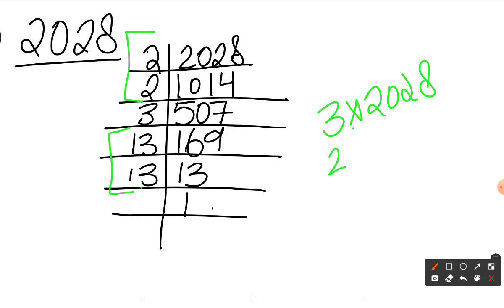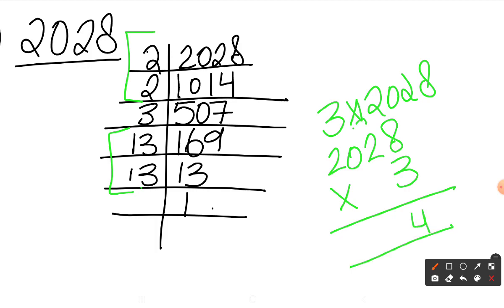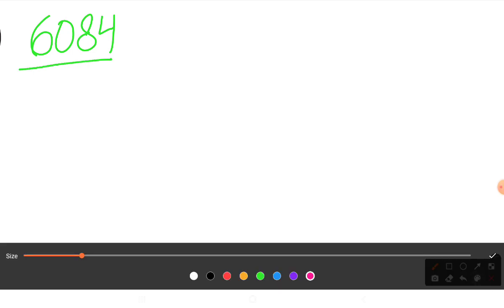So let's do it. 2028 into 3. So I'll get 24, 2 3s are 6, 7, 8. 3 zeros are 0 and 6. So the number I get is 6084. So let's find the square root of 6084. I'll go with the prime factorization method.